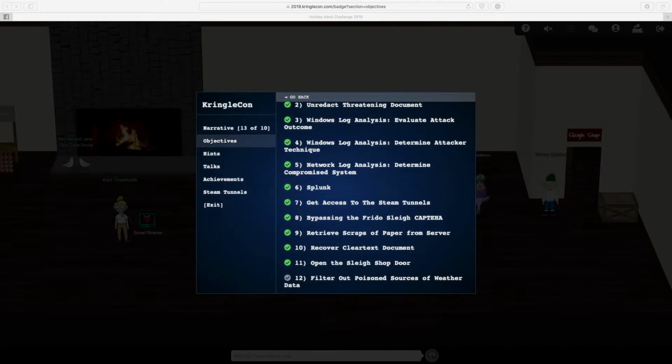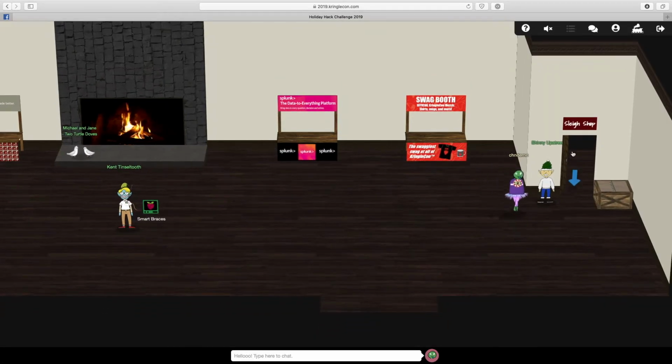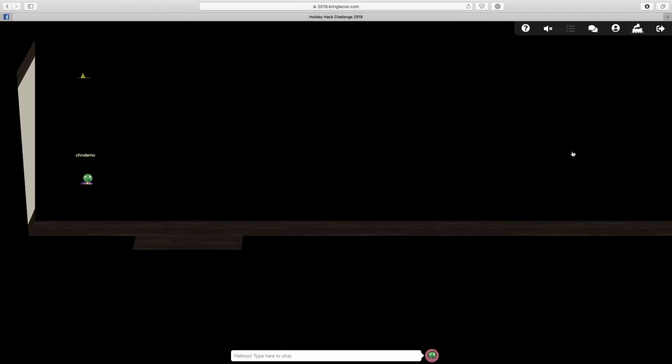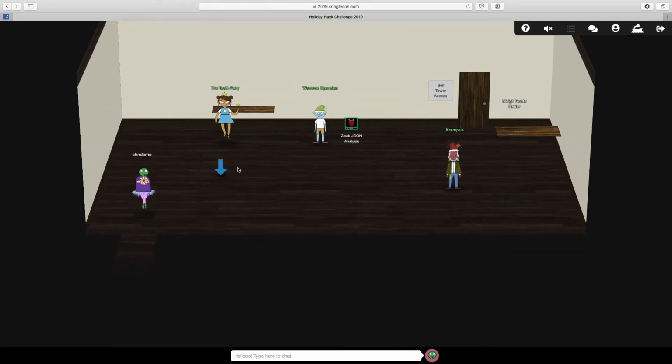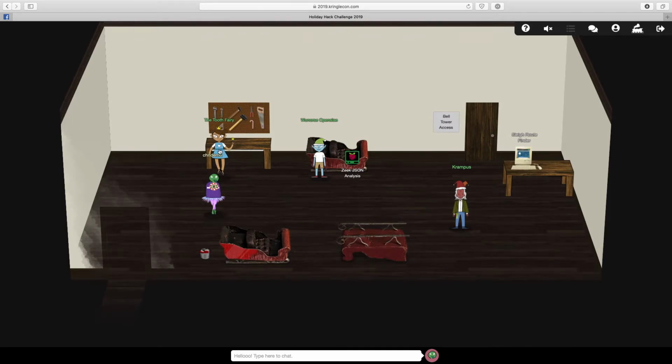We're going to be looking at the final challenge, which is challenge number 12, filtering out poisoned sources of weather data. Now before we do that, we just opened the Slay workshop doors, so let's head on in and see what's happening in there. We already know that it's the Tooth Fairy that seems to be behind all the plotting and all what's happening at Elfview this year. So let's quickly talk to her as to why all of this is happening.